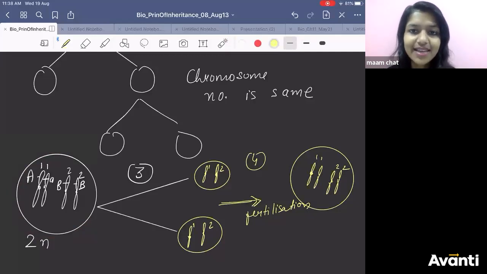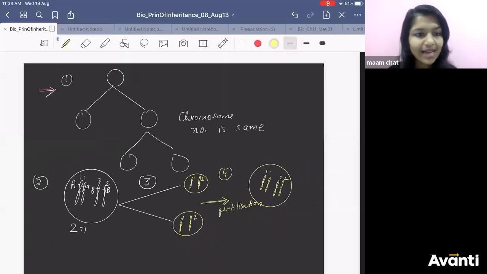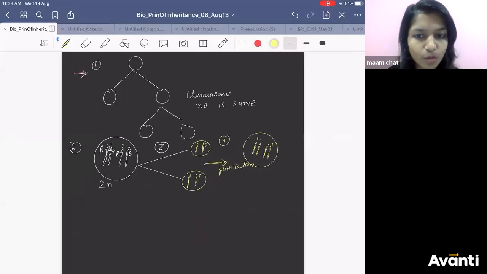There is no magic in this, nothing very big. It's just that whatever was happening, they put it in the form of a statement, that this is what happens, given by Boveri and Sutton. Yes Naren, it is the law of conservation of chromosome also.